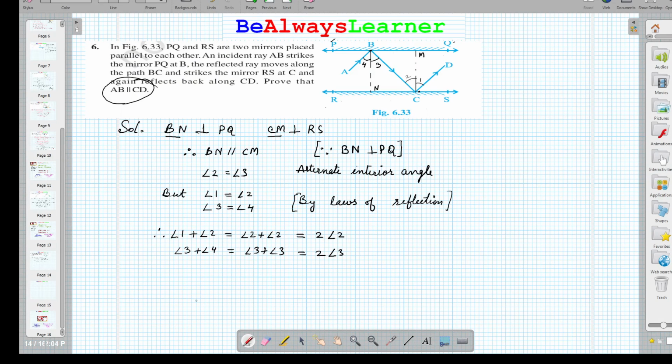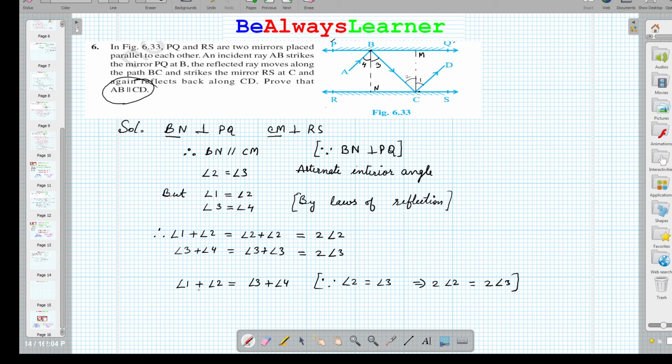Now we can say that angle 1 plus angle 2 is equal to angle 3 plus angle 4, because angle 2 is equal to angle 3, right? That implies 2 of angle 2 is equal to 2 of angle 3.